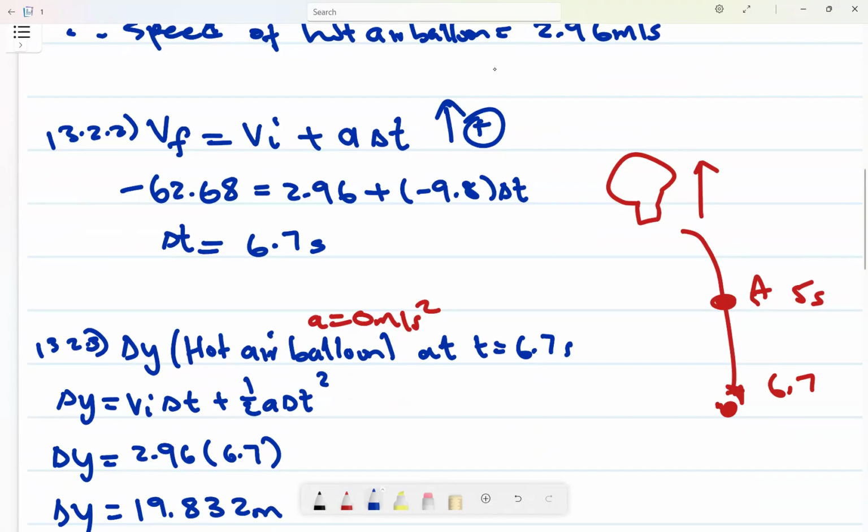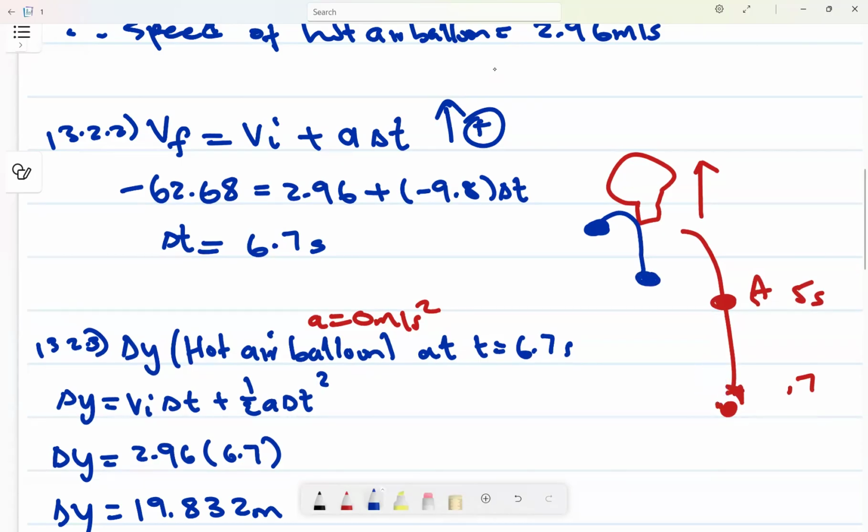But now I also want to know, at this time, where is ball B? We know that when object A is here at time t5, ball B is at the instant where it was dropped here. Therefore, as ball A was moving downwards to reach the ground, ball B was somewhere here trying to go to the ground.